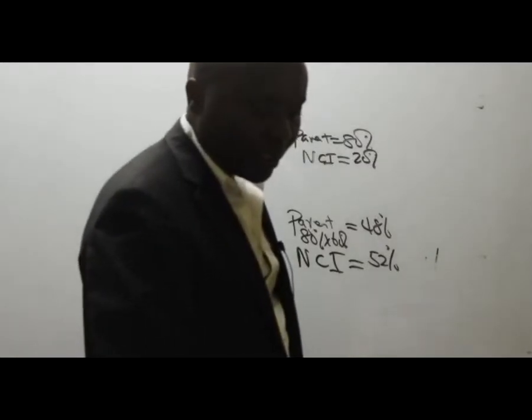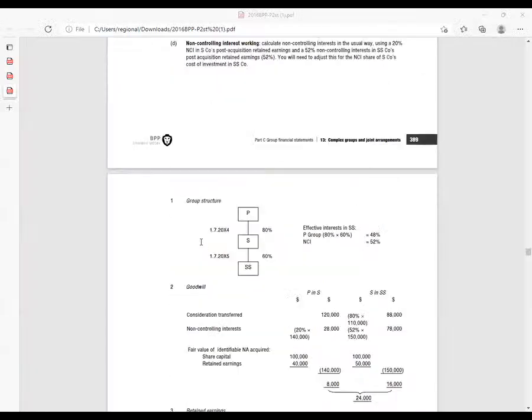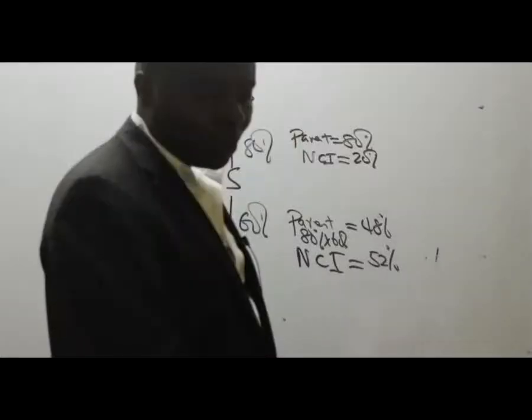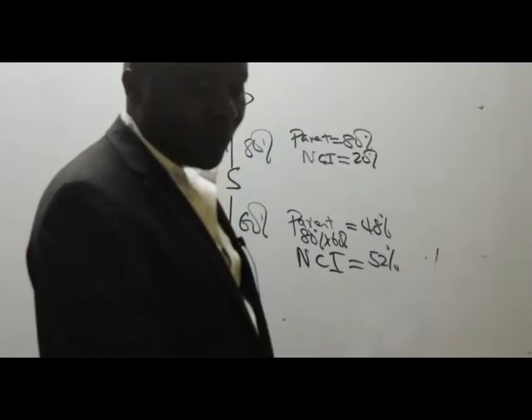This will be very important for us to have our group structure. So you can see in SS, the parent effectively owns 48% and the NCI owns 52%. So please continue asking questions.